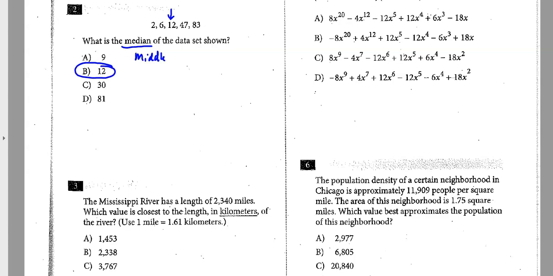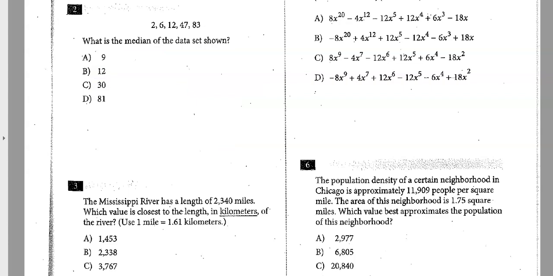If you ever run into an issue where there's a tie, for instance, say there's only 4 numbers, like 7, 9, 15, and 20. Well, your middle number is going to be a tie. So you have to add those up and average them. Add them up and divide by 2. In this case, it would be 12. But just be careful if there's ever an even number.